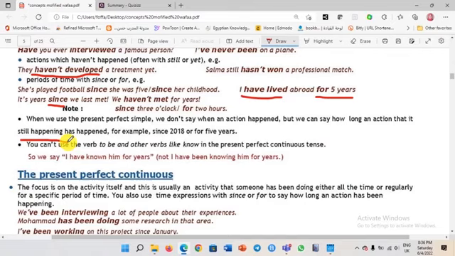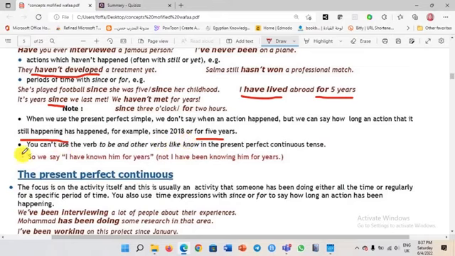How long did it take? Did it take a long time? Has it spent many years to happen? Something like that, okay? Like the example we are having here, since 2018 or for 5 years. So we are talking here about the period of time that this action has happened. We are talking about the period of time, but not specifically when the action happened. Not specifically, but a point in time. Since 2022, since or for 3 years, for 5 days, and so on.